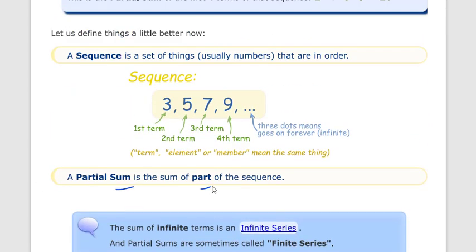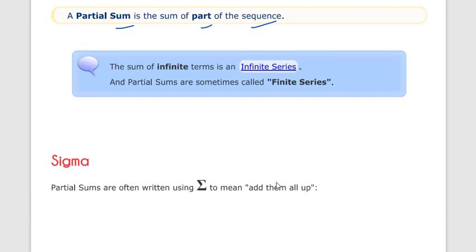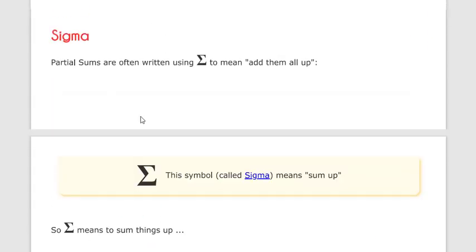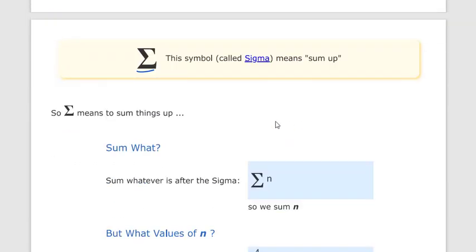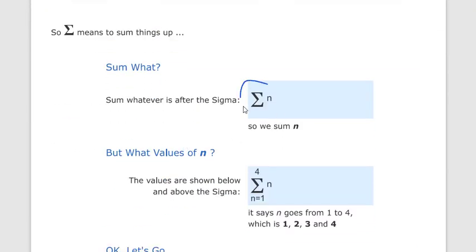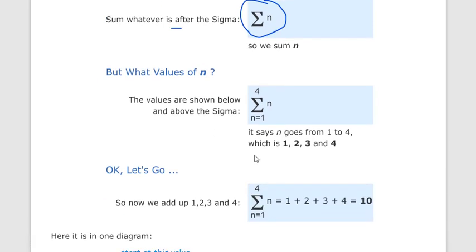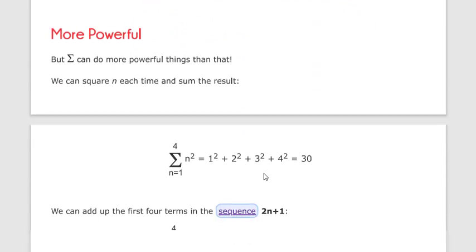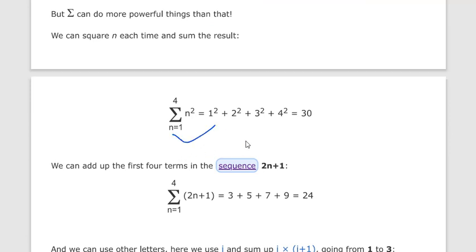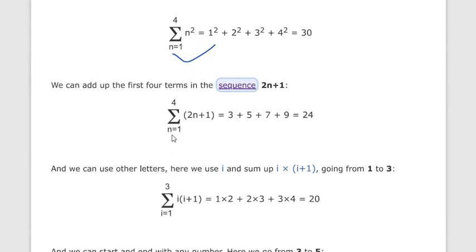A partial sum is a part of the sum of the sequence, which we can write like this: sigma means add them all up. And what do we have to sum? Sum whatever is after the sigma, and the values in between, n is equal to 1 to 4. We can add the square numbers also.